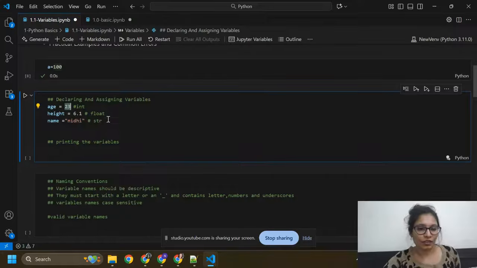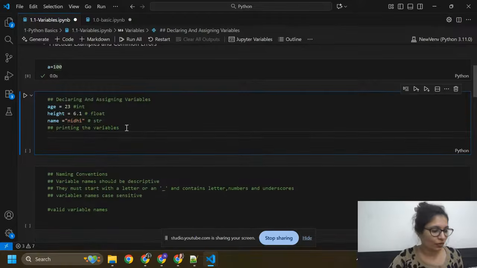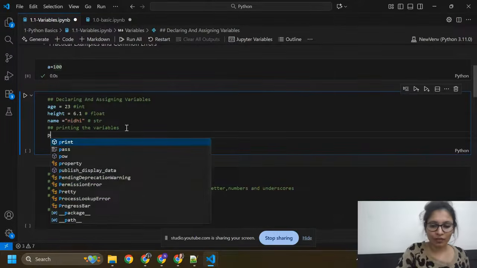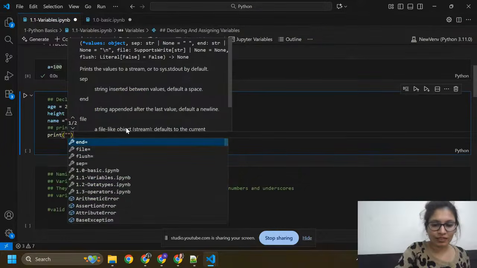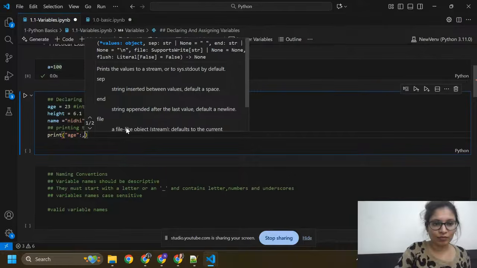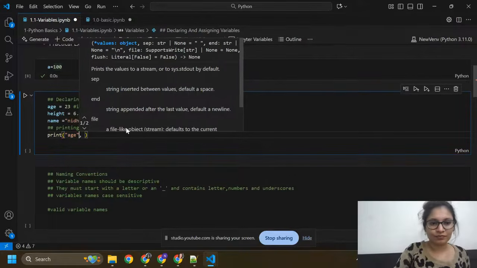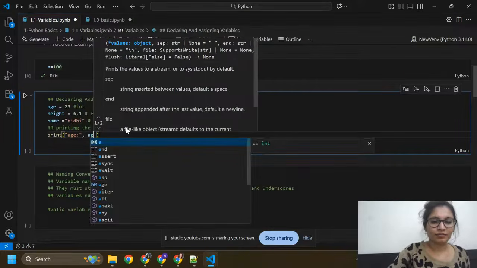Now I am going to print these variables.